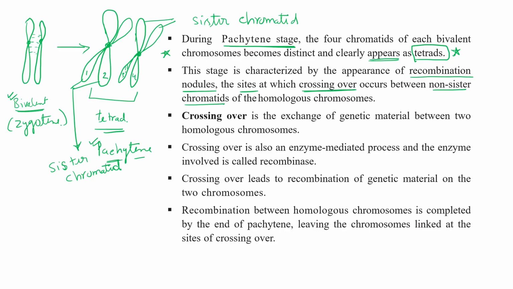chromatids. Okay, I will just draw some lines for your clarification. So these are homologous chromosomes. Again, these are homologous chromosomes. They start separating their chromatids. So 1 and 2 act as sister chromatids, 3 and 4 act as sister chromatids, but crossing over occurs between non-sister chromatids. So what is the situation right now? The situation is like this.